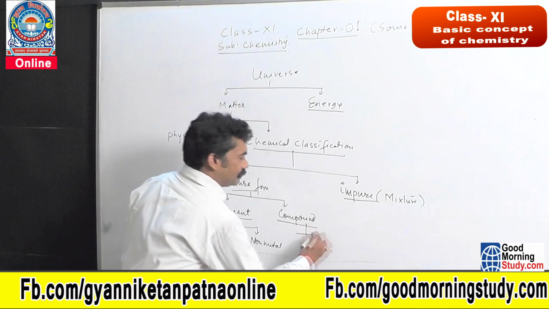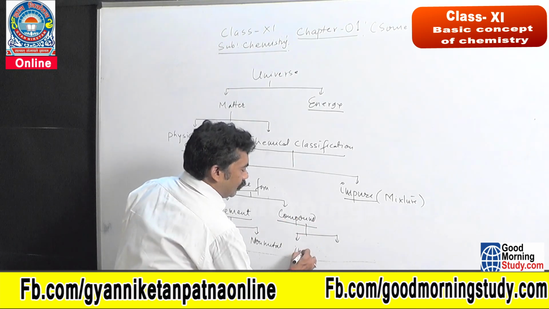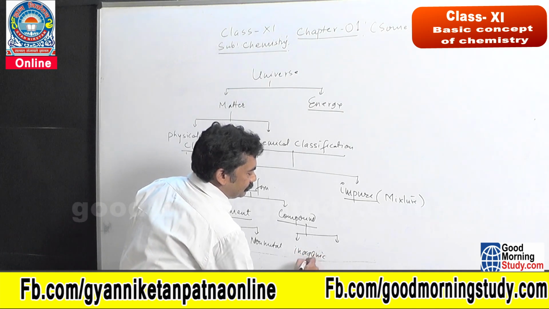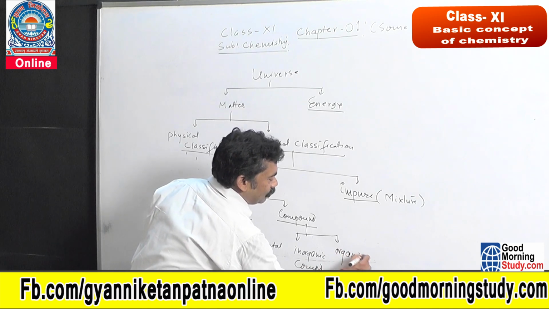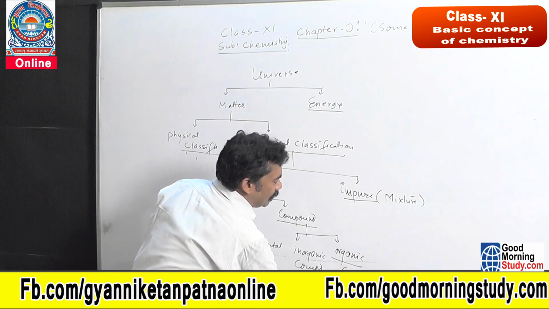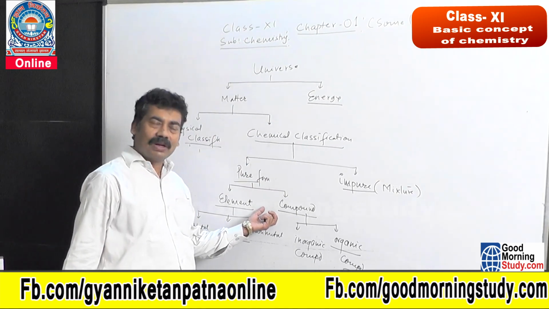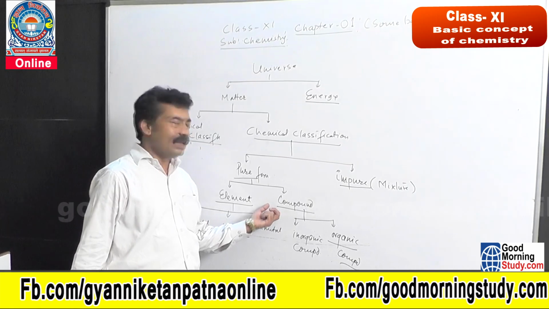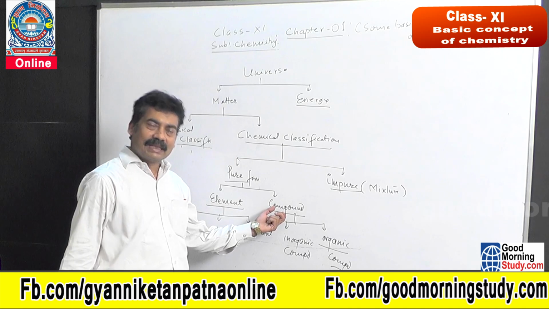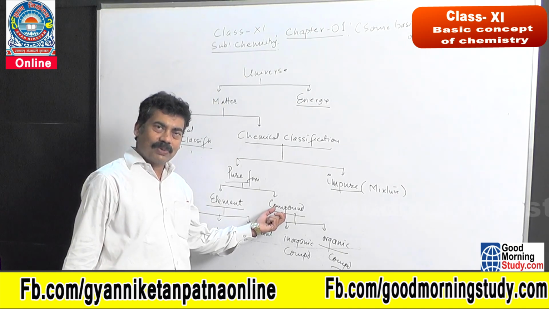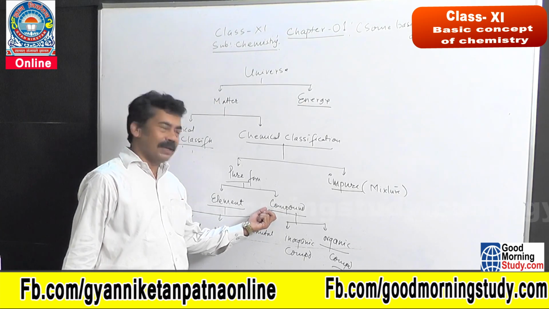Compounds are of two types. One is the inorganic compound, and the other is the organic compound. What is a compound? When two or more elements combine in a fixed proportion by their weight, or under the laws of chemical combination, they are called a compound. A compound is a pure form of matter. NaCl is a compound, CaCO3 is a compound, H2O is a compound, CH4 is a compound. They are formed under certain laws of chemical combination.